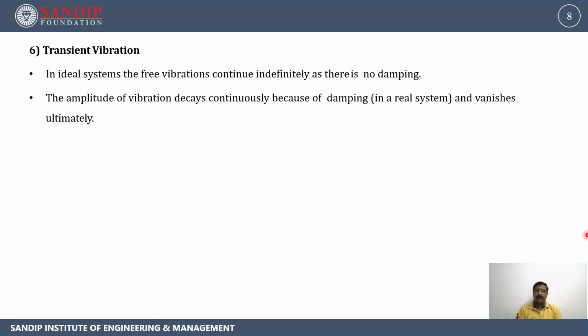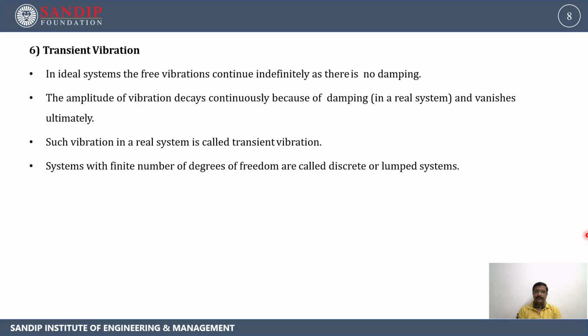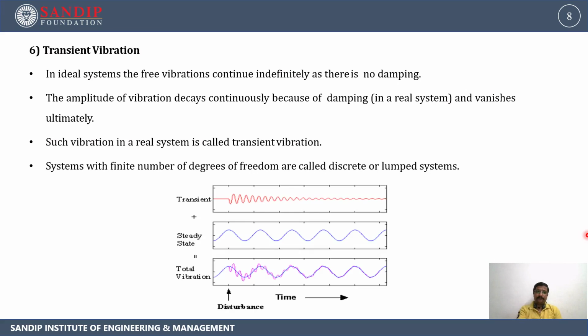So the amplitude of vibration decays continuously because of damping in a real system and vanishes ultimately. Such vibration in a real system is called transient vibration. Systems with a finite number of degrees of freedom are called discrete or lumped systems. Meaning, if we know the degrees of freedom of that particular system, then such a system is called a discrete or lumped system.